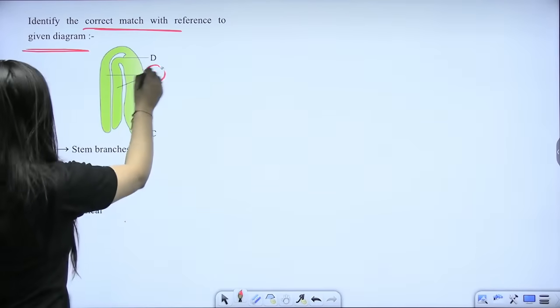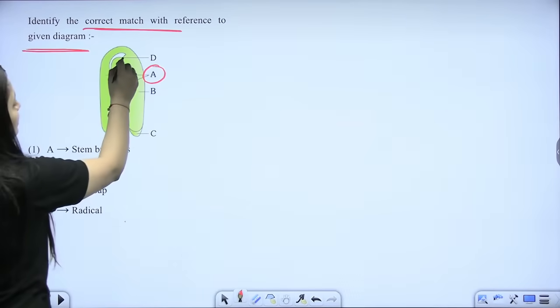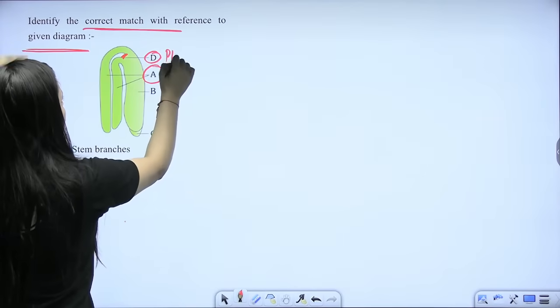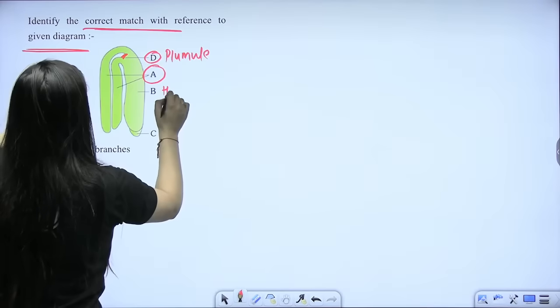So A is going to be the cotyledon here. Now this part is the plumule here. So below that, obviously, we will see the hypocotyl here.